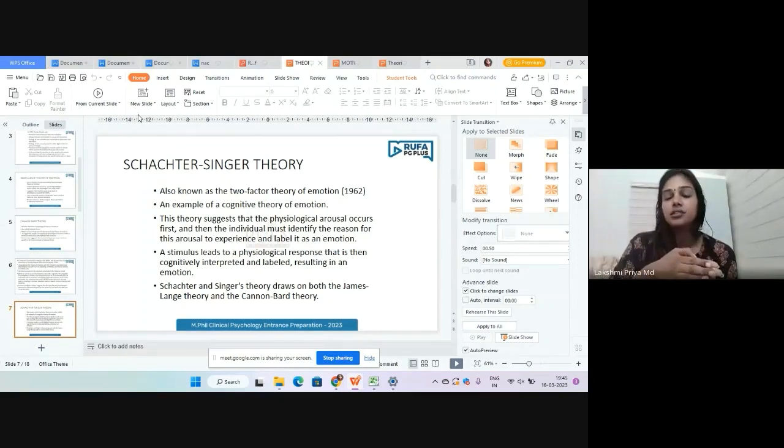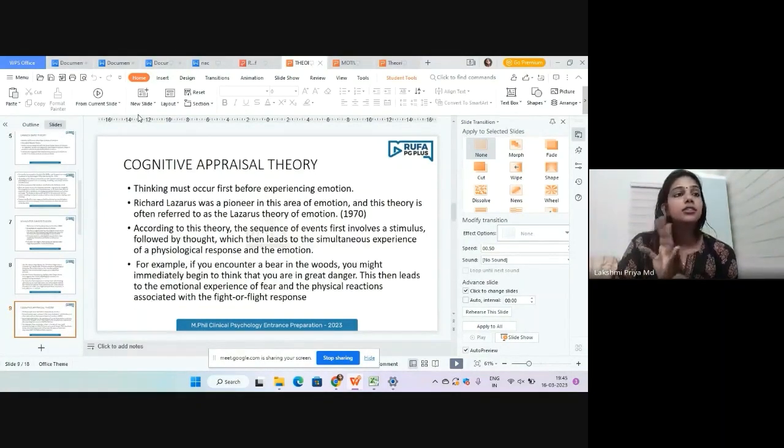There is physiological arousal, and there is also cognitive labeling happening, as we are interpreting that particular context. As a result, the emotional experience happens. So the two factors are physiological arousal and cognitive labeling, and as a result of both these things, an emotion is the product. That is about the Schachter and Singer theory.